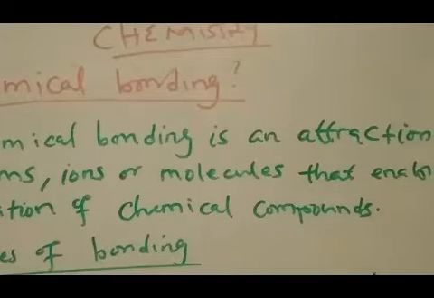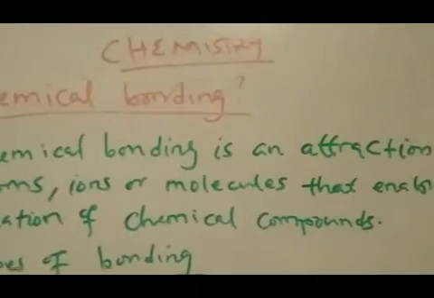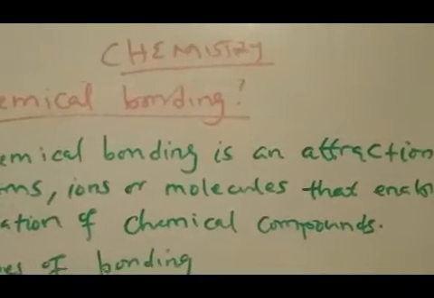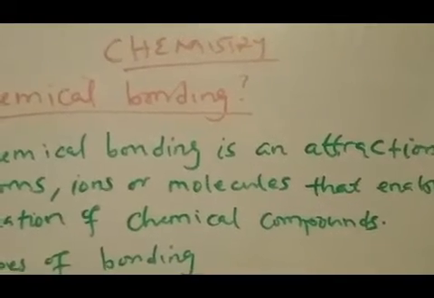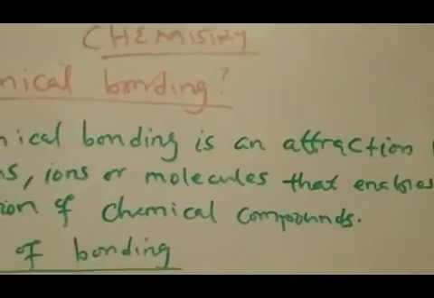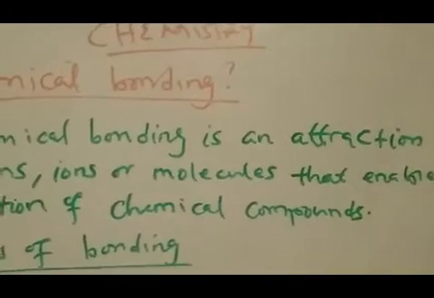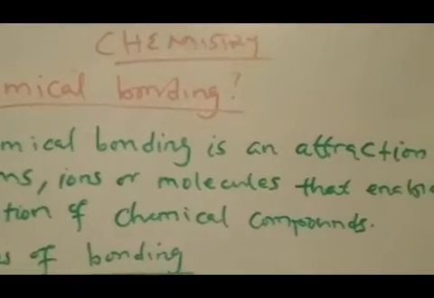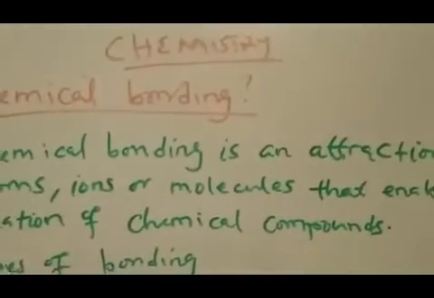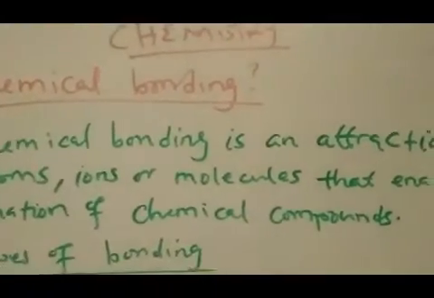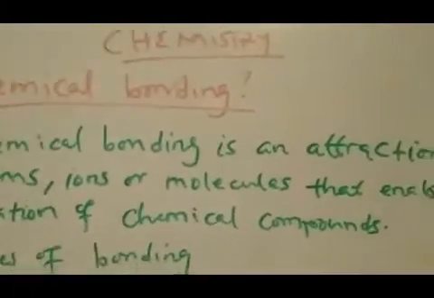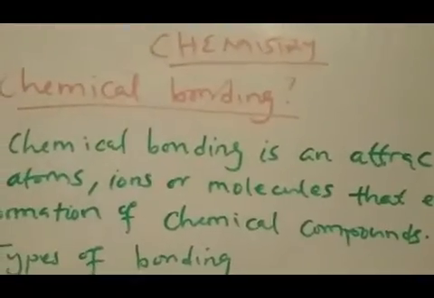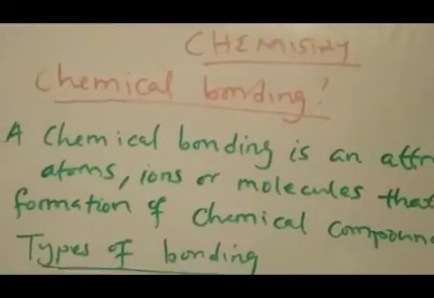I've already done the definition, but to make it simple so that you can understand: chemical bonding is an attraction between atoms, ions, or molecules that enables the formation of chemical compounds. So that's the definition of chemical bonding. You might have many definitions, and it's up to you to choose the one you feel comfortable with. Science is about critical thinking, and also reasoning to your definition of a statement or a term.